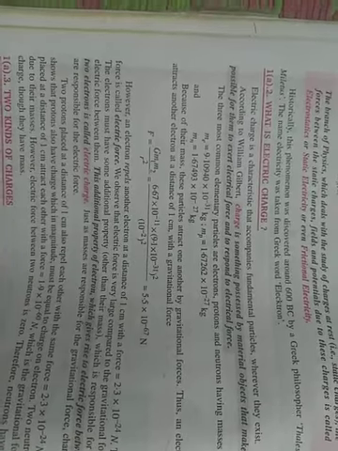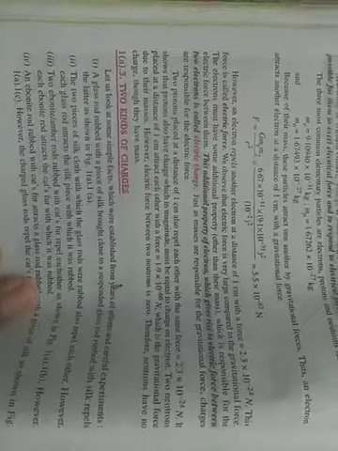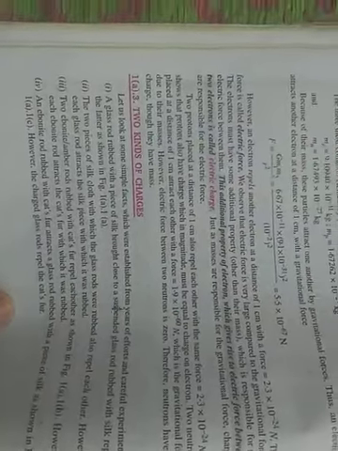The charge of an electron and the charge of a proton are the same in magnitude. You have studied that there are two kinds of charges: positive charge and negative charge.